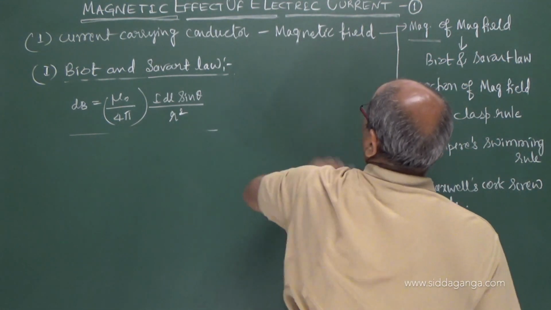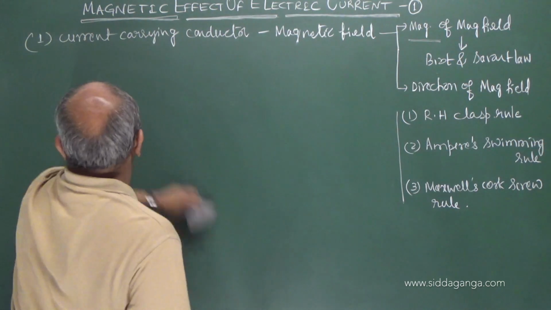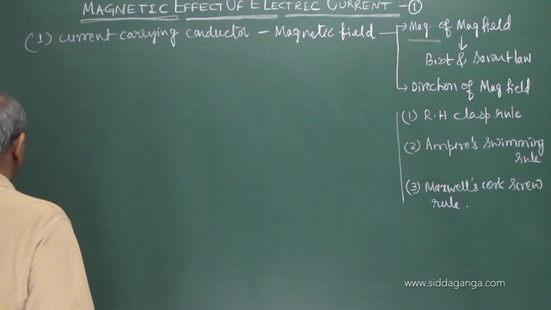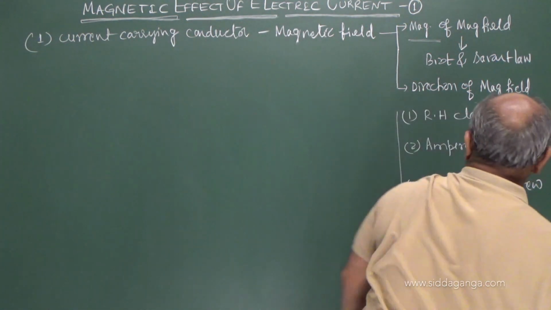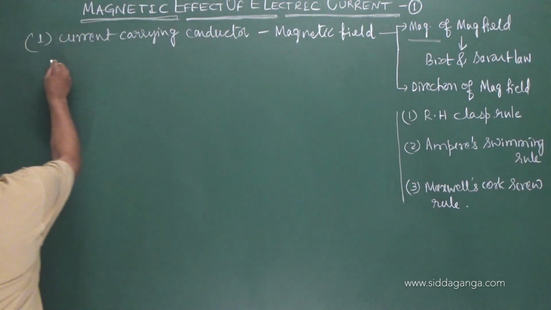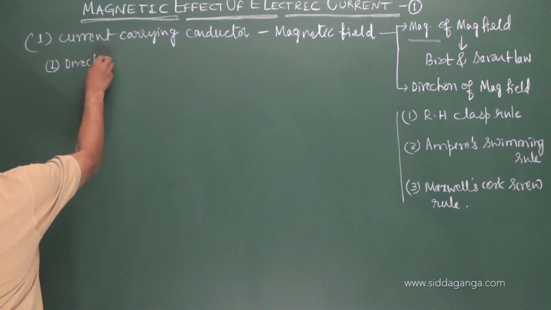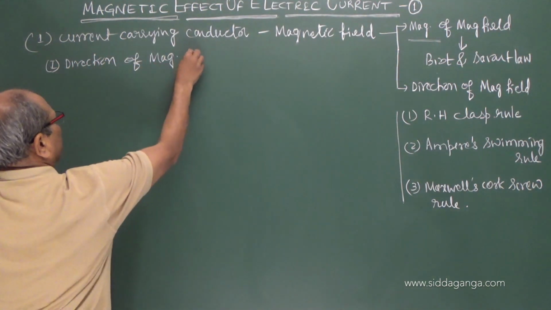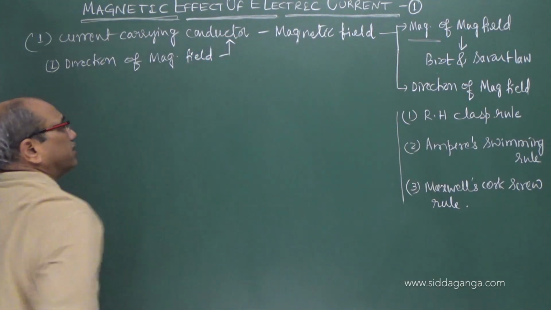Now we come to know the magnitude. Now coming to the direction, regarding the direction of the magnetic field produced by the conductor carrying current.